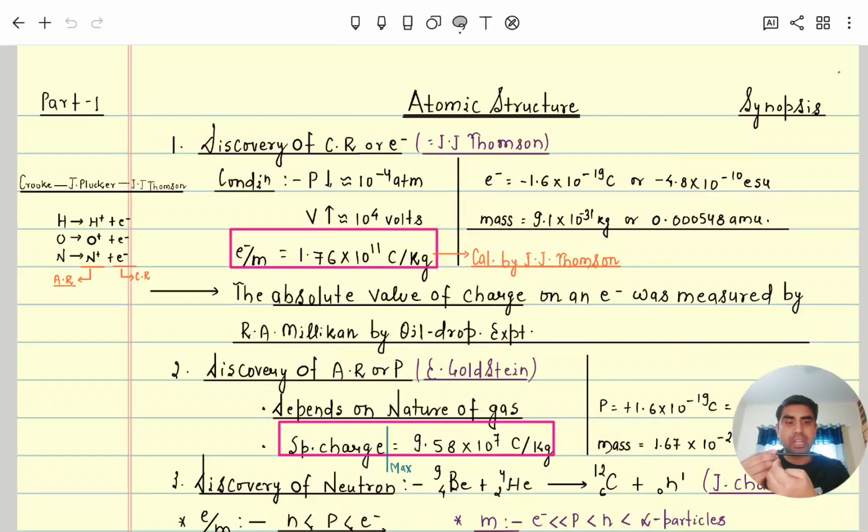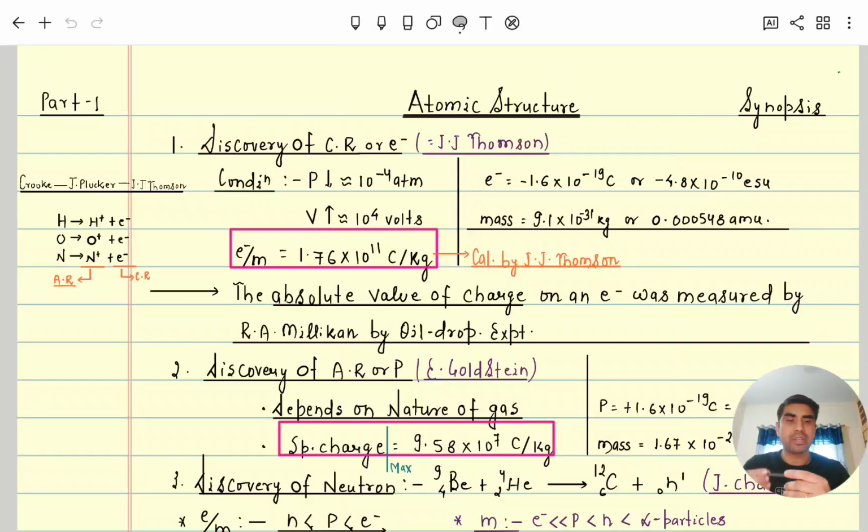Whenever a sharp shadow is formed, it means the rays are moving in a straight line. Otherwise, if they came at some angle, the image would be either elongated or smaller in size than the real object. So from there it is proved that cathode rays move in a straight line.